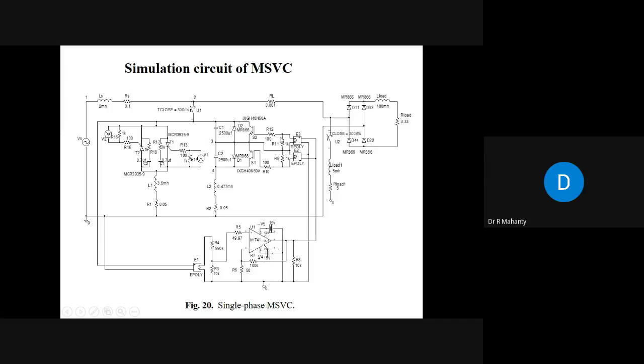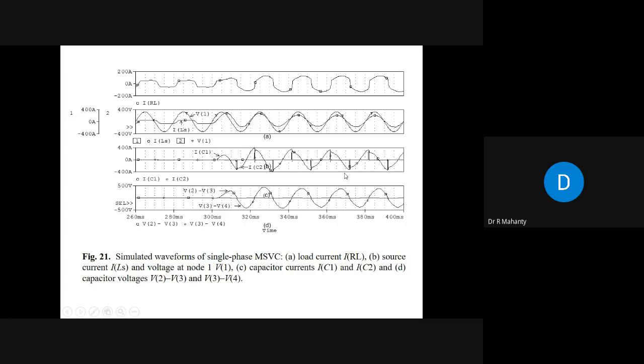investigated using this simulation circuit, where the load is a combination of linear and nonlinear loads. This is a linear RL load, and this is your nonlinear load, a diode rectifier feeding an RL load. And this is your control inductor, and this is your large value of AC capacitor. Now you can see that IRL was initially like this, and as soon as we turn on the switches, this voltage and current are in phase.